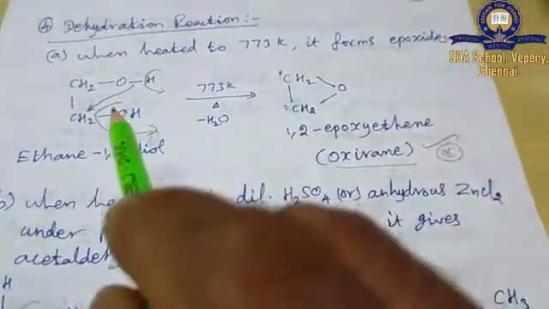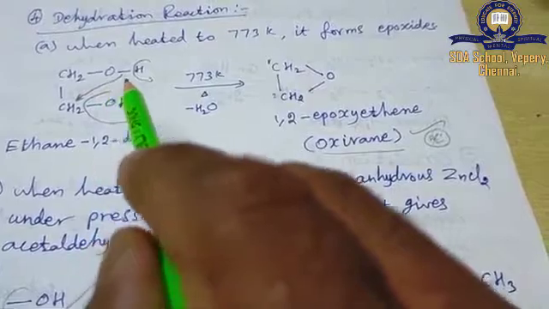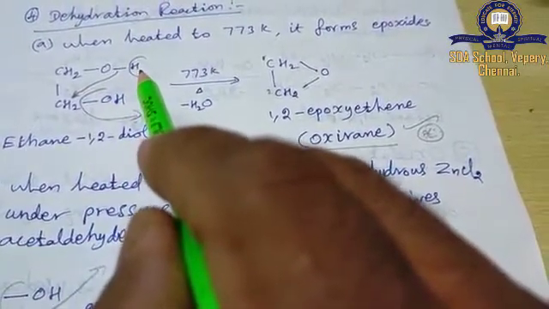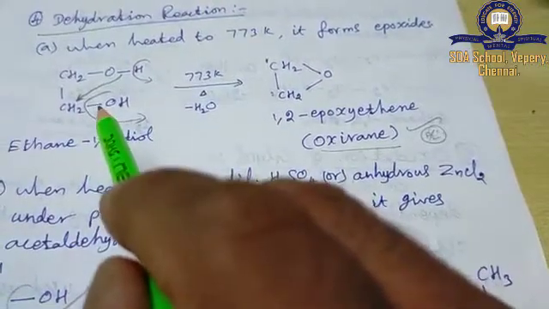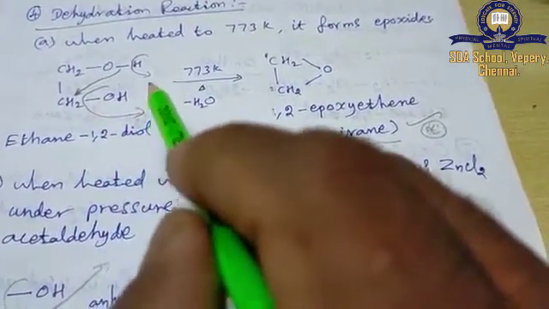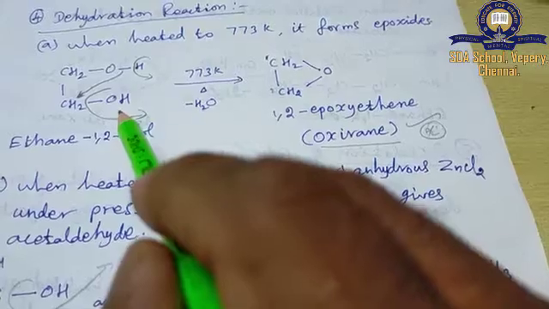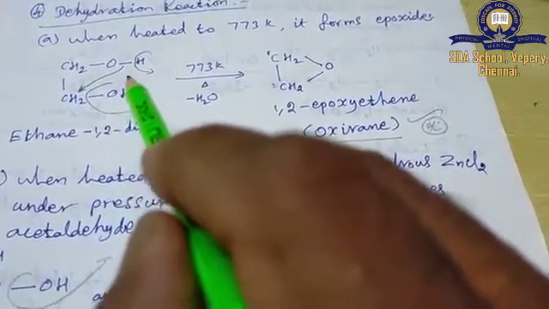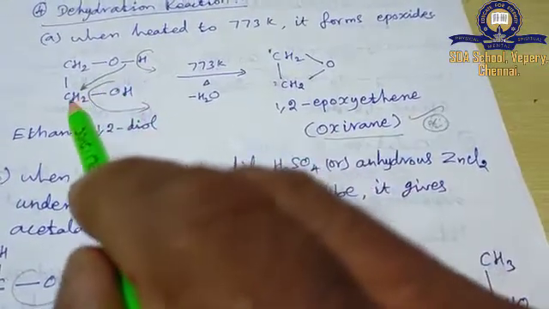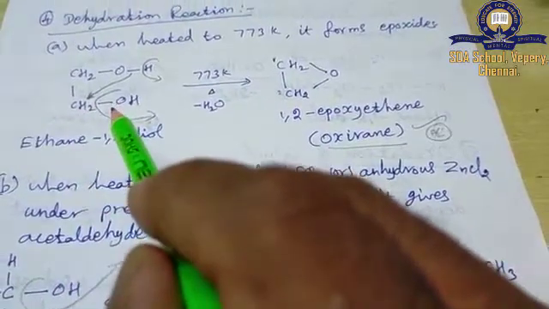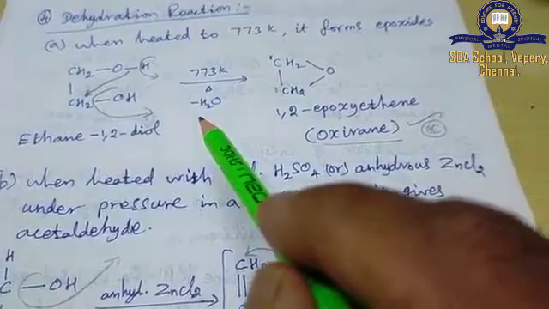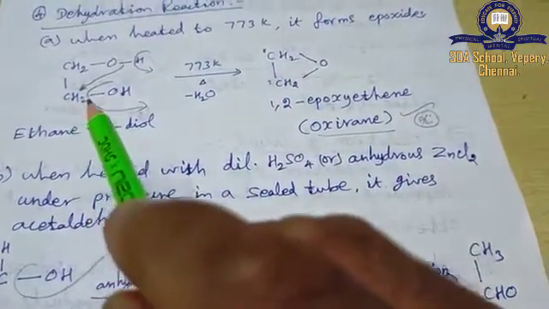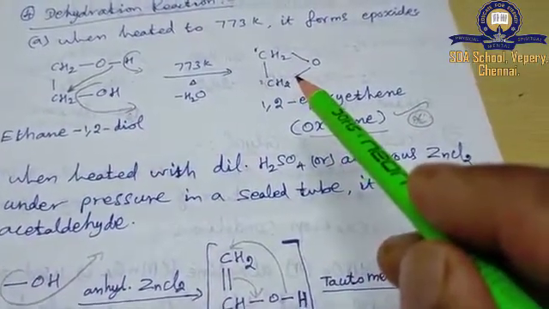That means on heating, from one OH group, H plus is going to be eliminated. From another CH2OH group, OH minus is going to be eliminated. That is an electrophile, this is a nucleophile. H plus, OH minus. Then this bond switches over to this carbon atom. This OH minus and H plus come together and are eliminated as a water molecule. Then this bond switches over to CH2 and forms an epoxide-like compound.